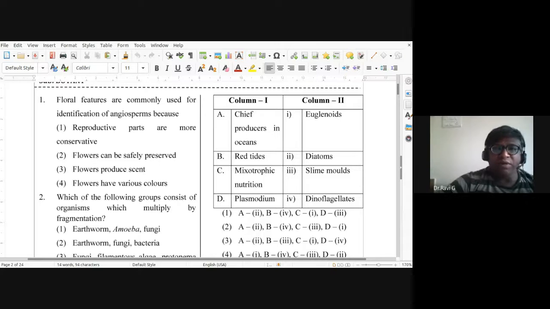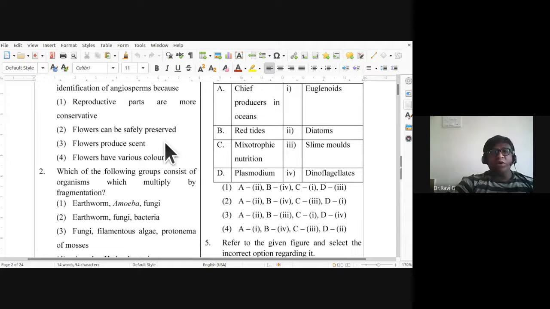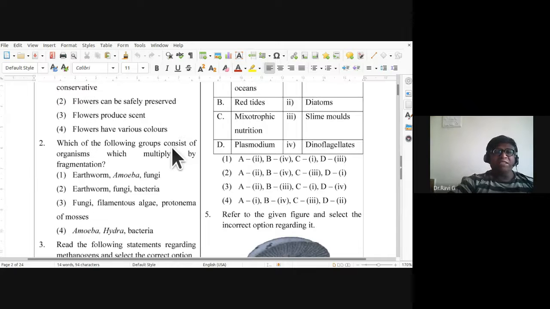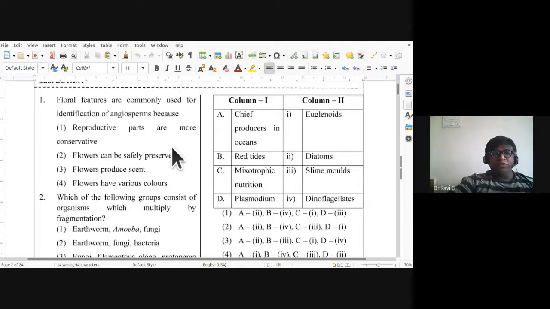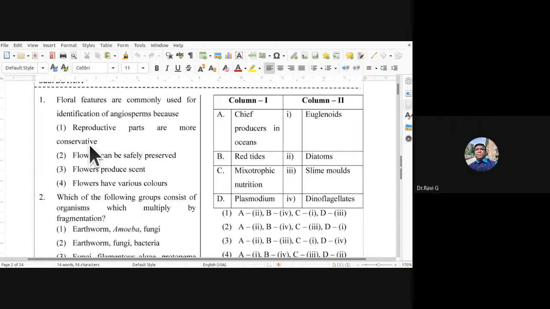See, the first question that we have here is: the floral features are commonly used for identification of angiosperms because reproductive parts are more conservative, flowers can be safely preserved, flowers produce scent, and flowers have various colors. So why is it utilized? The answer is the first one itself. The reproductive parts are more conservative, and it is predictable.